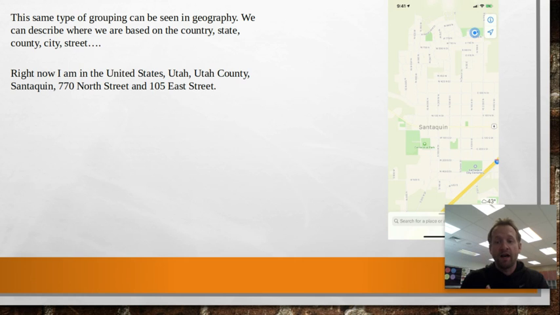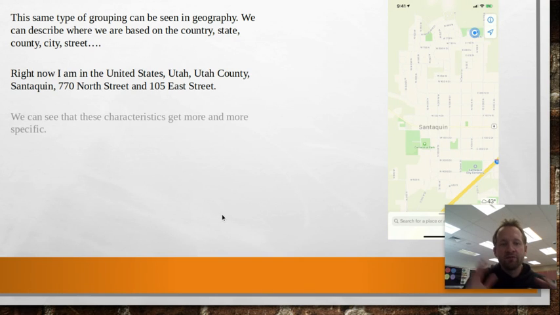Specifically, I'm in Utah. Even more specifically, I'm in Utah County. And even more specific than that, I am in Santaquin. And then specifically where I am in Santaquin right now, I am at 770 North, 105 East. As we move down each classification, it becomes a little bit more specific. Saying I'm in Santaquin is a lot more specific than saying I am in the United States, right? So as we move down, we get more and more specific, more and more detailed, right?